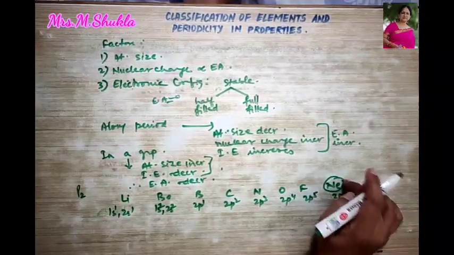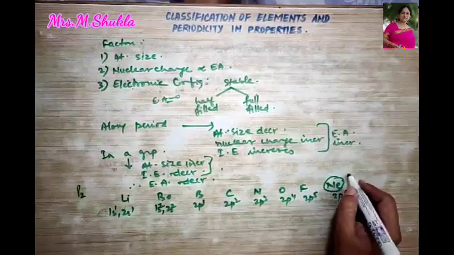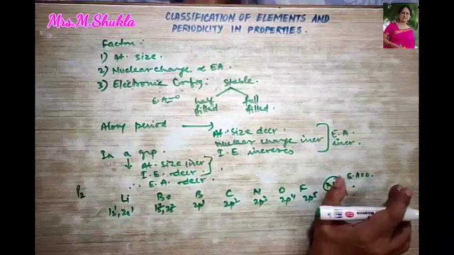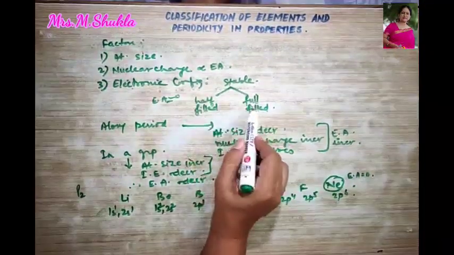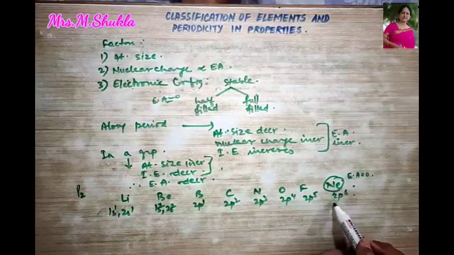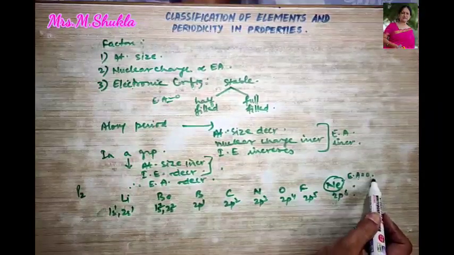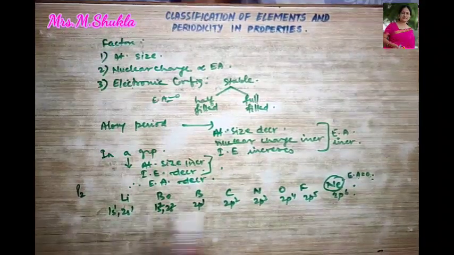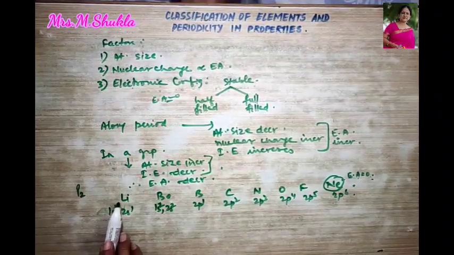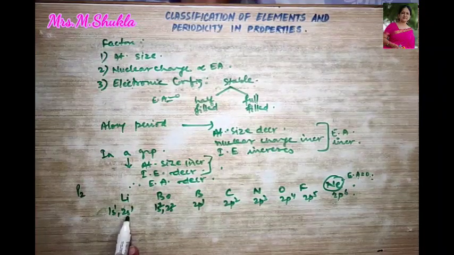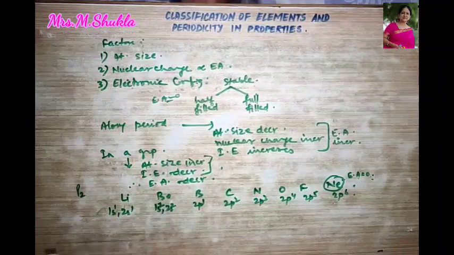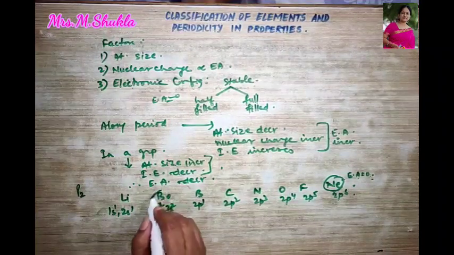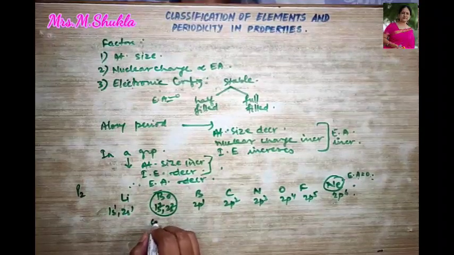Stable configuration means electron affinity will be 0 over here. Clear? This is what I had told you. Stable. If they are fulfilled, this is fulfilled, right? So electron affinity will be 0 over here. Now, let's look at the others. This lithium, I am saying 1s1 2s1. What about beryllium? 1s2 2s2. 2s2 means this is completely filled.